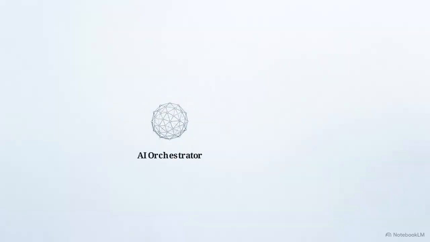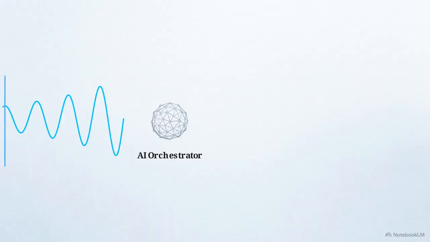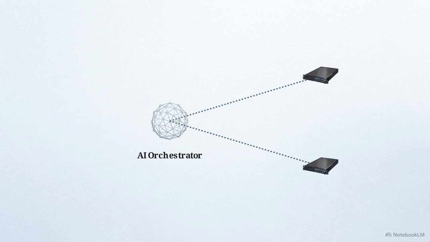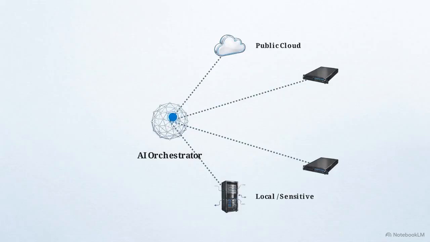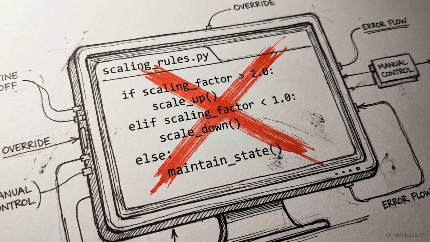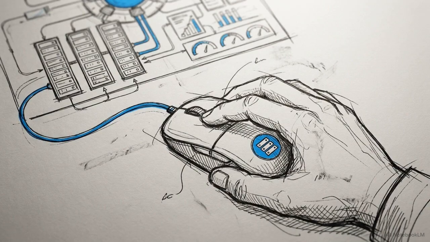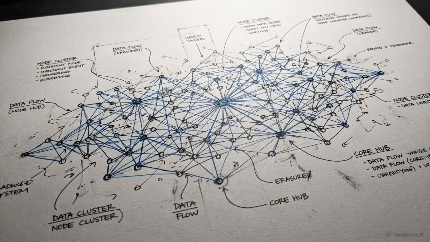Here, the manual load balancer is replaced by an AI orchestrator. It monitors network flow, predicting traffic spikes before they hit. The system automatically resizes containers based on real-time predictions, dynamically routing sensitive data to local servers while sending non-critical tasks to the public cloud. This level of automation removes the requirement for manual scaling scripts. Because orchestration is becoming automated, the ability to manually click through an AWS console is becoming a secondary skill. Mastering orchestration lets an engineer manage network complexity at a scale that manual intervention cannot reach.